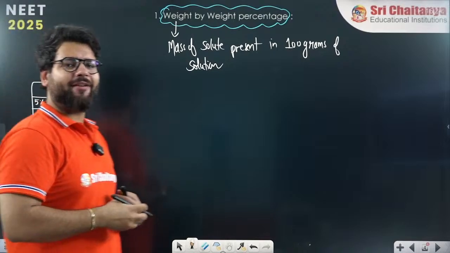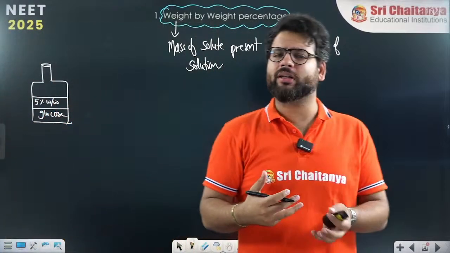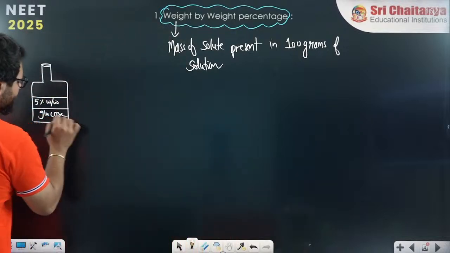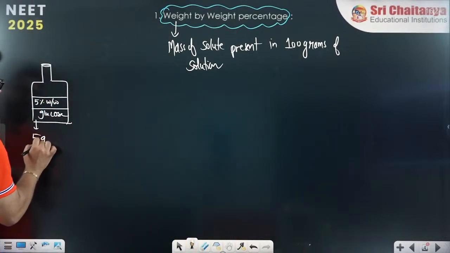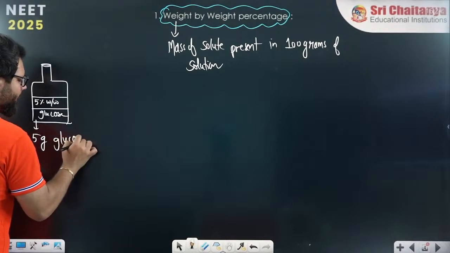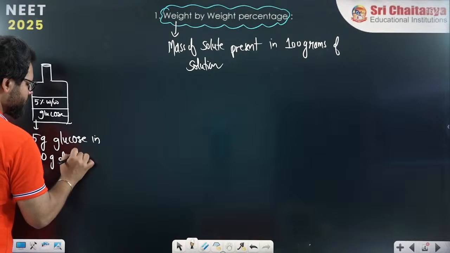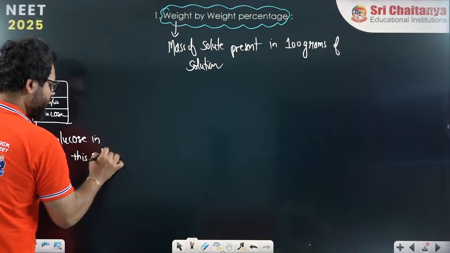The meaning is, if I take 100 grams of this solution, there will be 5 grams of glucose inside it. That is the meaning of weight by weight percentage.